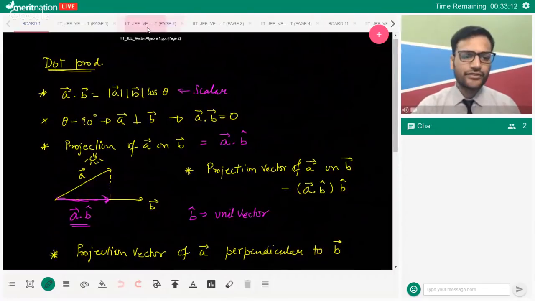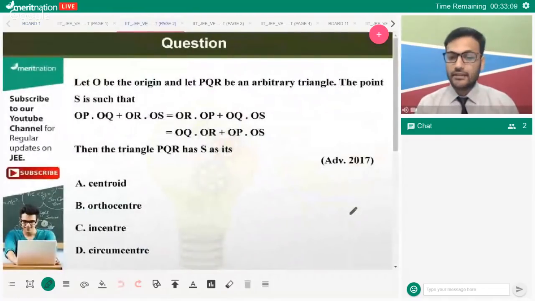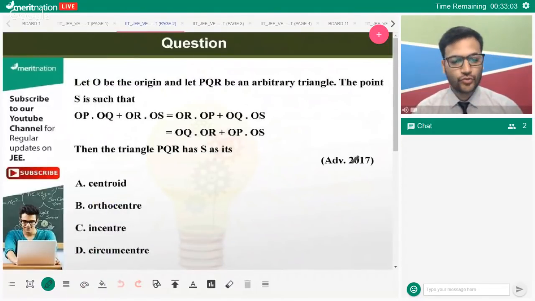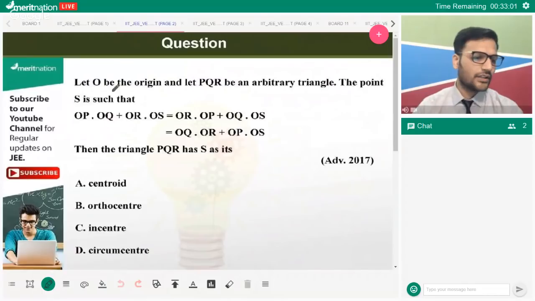Let's see a few questions which have been appearing in JEE. One question which I wanted to take in the very beginning is from JEE Advanced 2017, last year, in fact. Let's read the question. The question says, let O be the origin and let PQR be an arbitrary triangle. The point S is such that these two relationships hold true. Then the triangle PQR has S as its what?